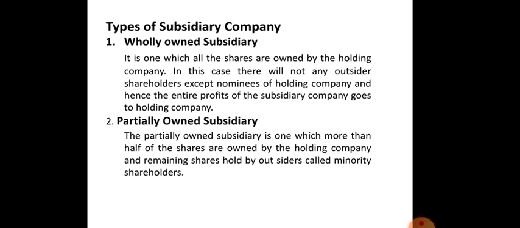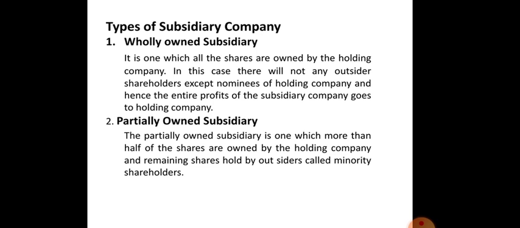Next, partially owned subsidiary. The partially owned subsidiary is one in which more than half of the shares are owned by the holding company and the remaining shares are held by outsiders called minority shareholders. Suppose H company acquires 80% shares of S Limited.